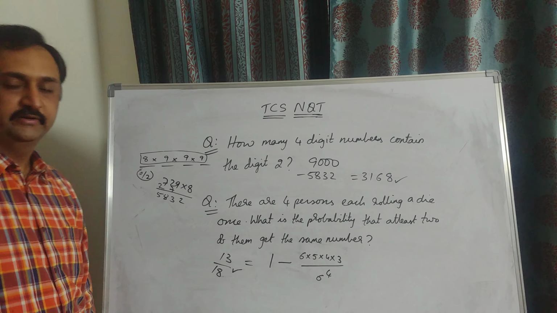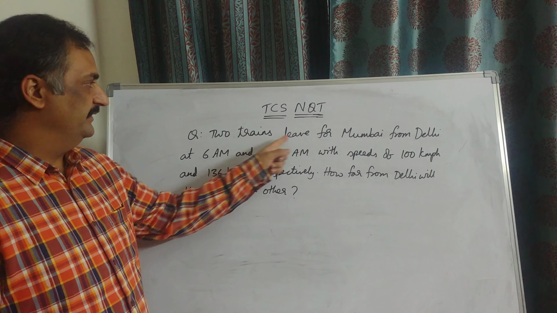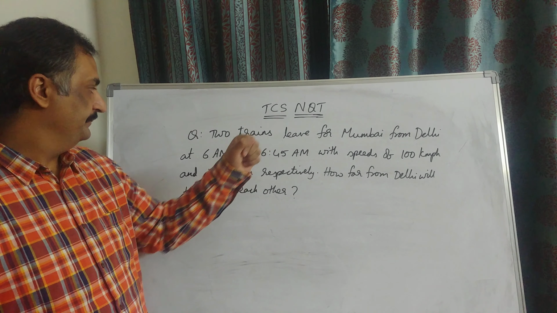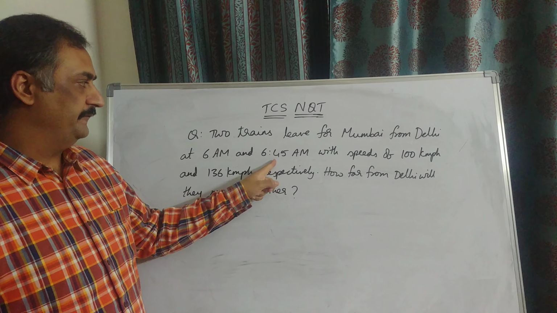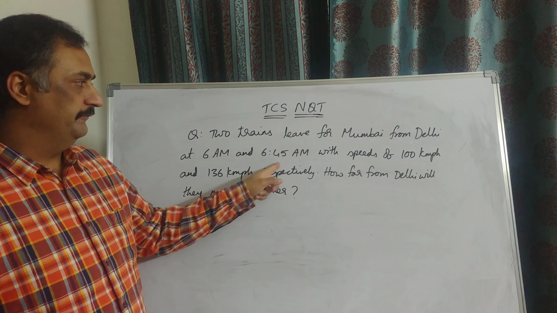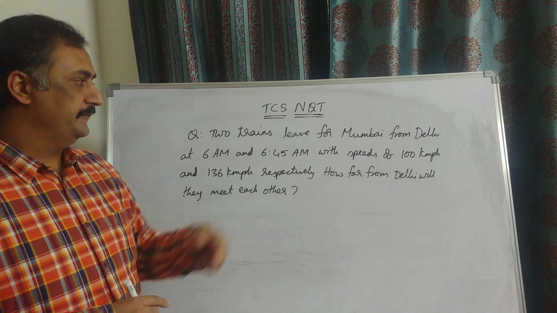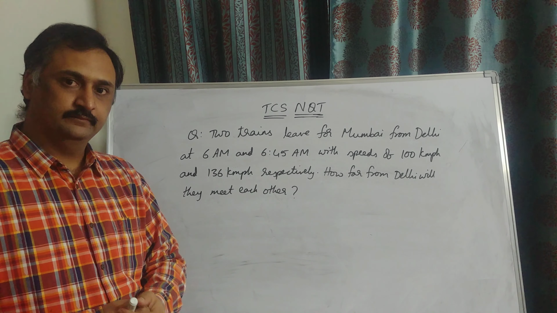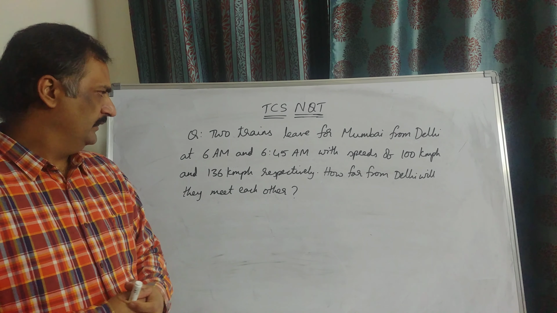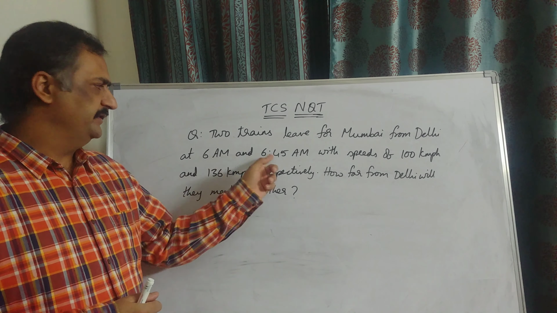Now let us see one more question here. 2 trains leave for Mumbai from Delhi at 6 a.m. and 6:45 a.m. with speeds of 100 km per hour and 136 km per hour respectively. How far from Delhi will they meet each other? Very straightforward question. When 2 objects are moving and they are not starting at the same time, the principle says always start your answer at the later object. So your answer starts at 6:45.